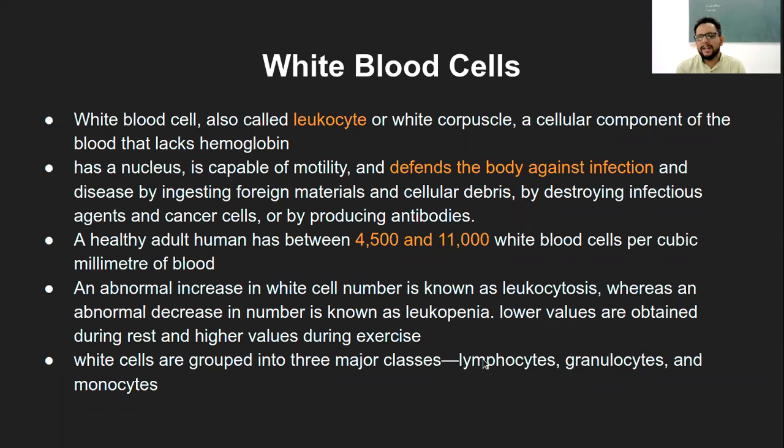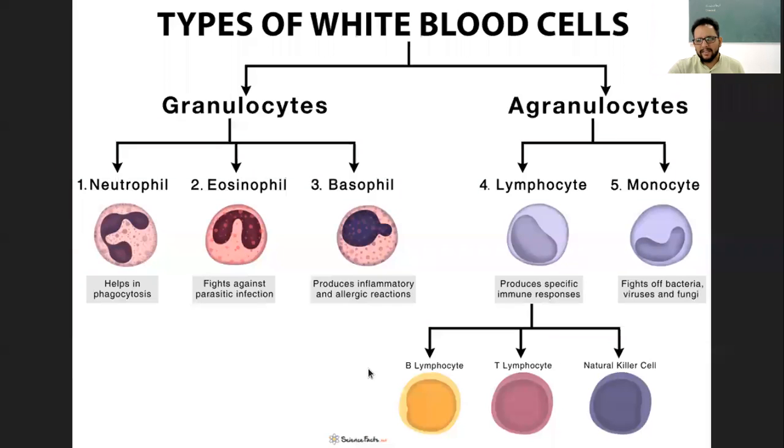The granulocyte and agranulocyte classification is more universally acceptable because one contains certain granules and the other does not, and that is the simplified version. But another version is the classification into lymphocytes, granulocytes and monocytes. So these are the three different classes.